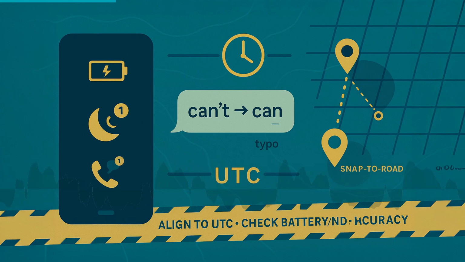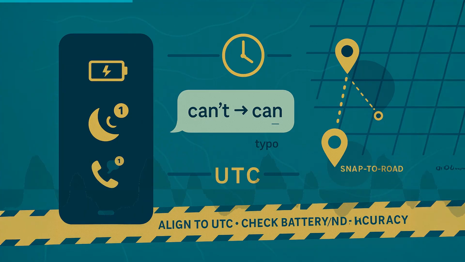Location drift and snapped errors. Map SDKs smooth jitter by snapping points to the nearest road or path. Indoors, Wi-Fi positioning can jump across rooms. In urban canyons, multipath makes dots wander. A stop outside a building can snap inside on a heat map.